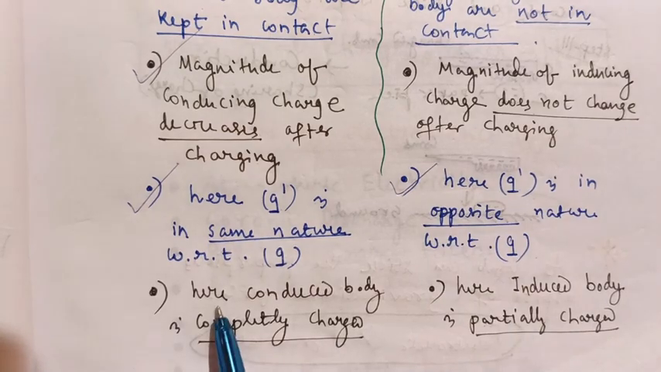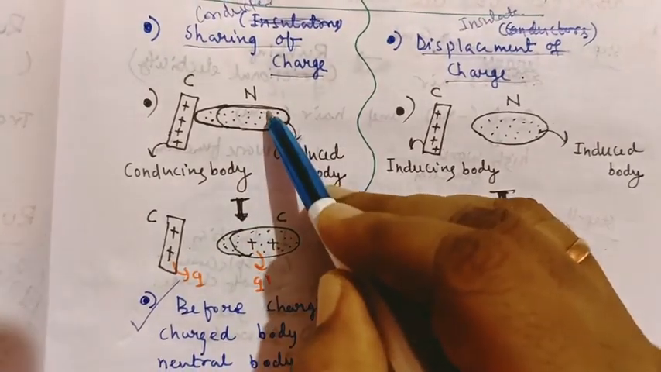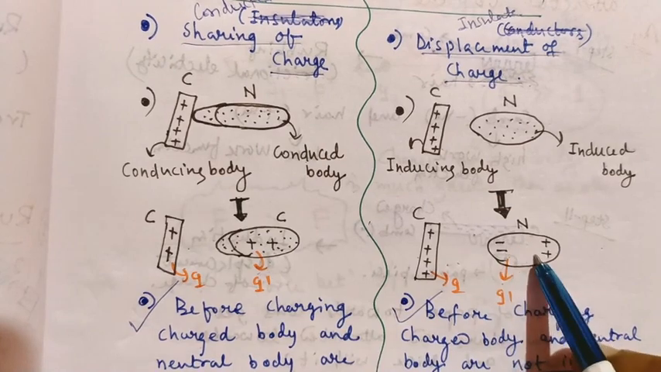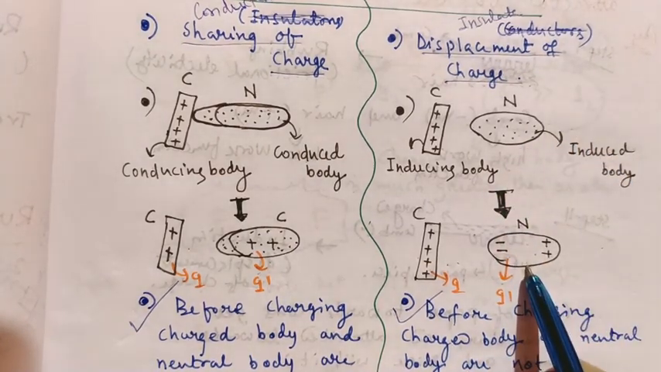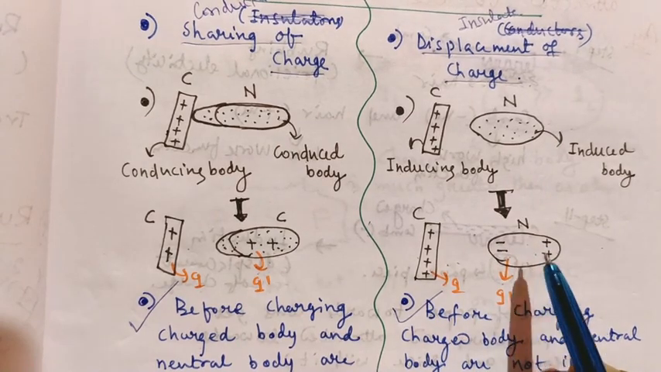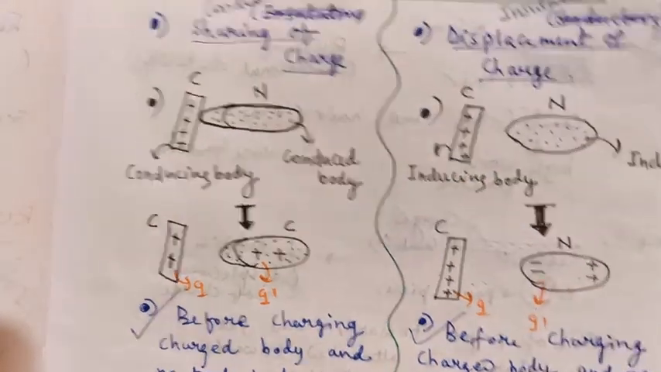Now another point: here the conduced body is completely charged. You see the diagram. Before charging it is neutral, after charging it is completely charged. But in case of induction, before charging it is neutral, after charging it is also neutral, only redisplacement of charge takes place. These are the basic differences between the conduction and induction methods of charging.